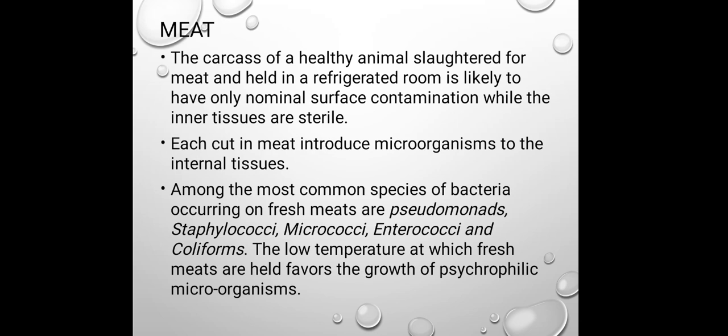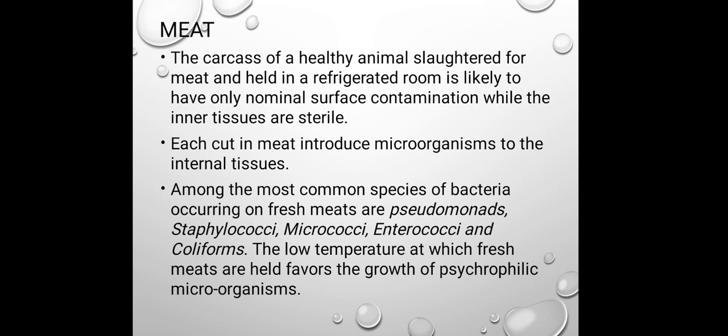Now we switch over to the predominant microflora which is associated with meat and meat products. Majorly, whenever we obtain meat from animals, only surface contamination is present. Means the microflora is present only on the surface of that meat, but the internal tissues are completely sterile. These are free from any type of microorganisms, because as we obtain them from animals, these internal tissues do not get contaminated.